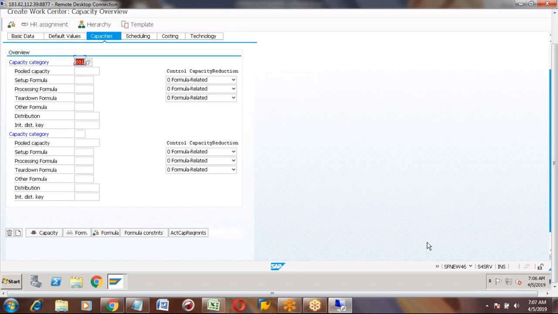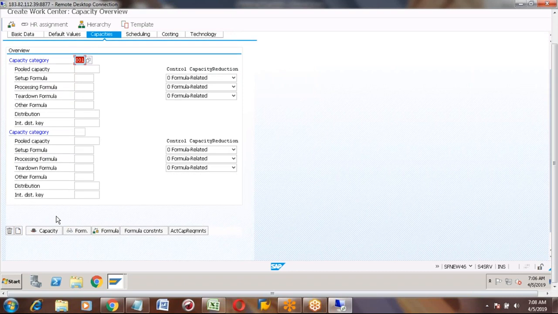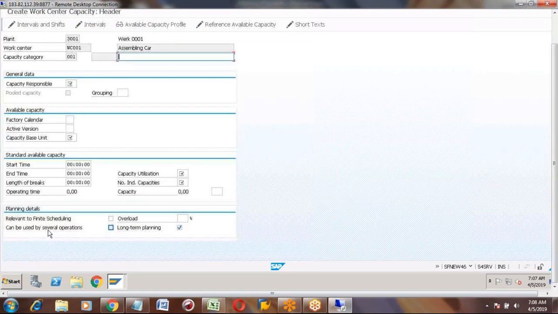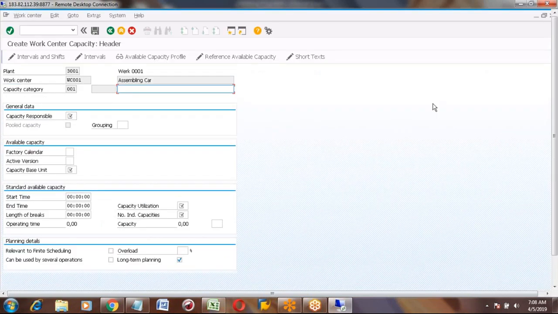So the capacity related fields data we will maintain in this button. I'm just clicking this button, then it will open another screen. This is important. Now you can see it has opened the screen, create work center capacity header. Let me know once it is showing to you. Yes, we can see it. In this screen,